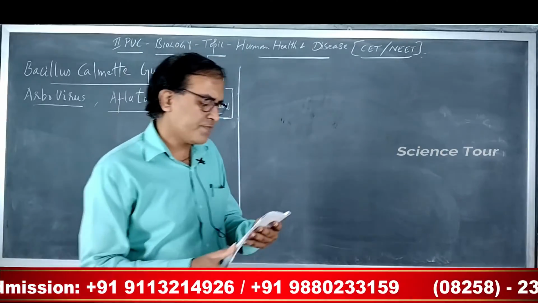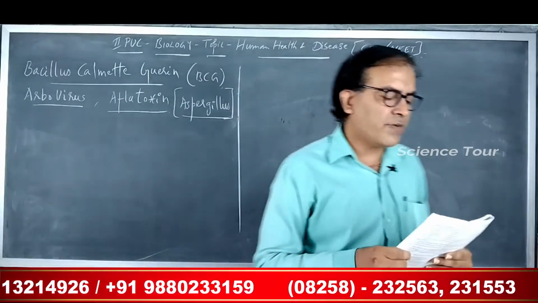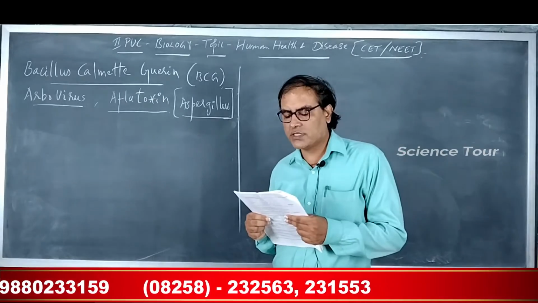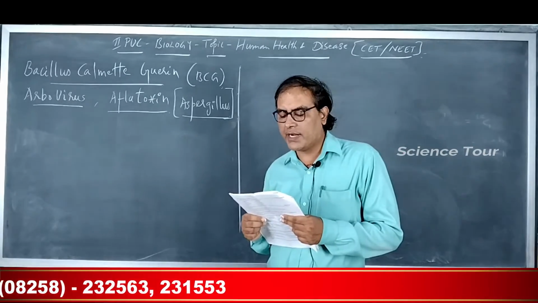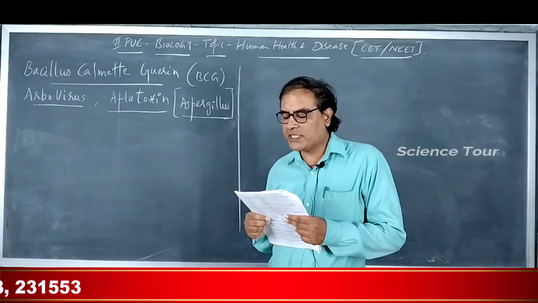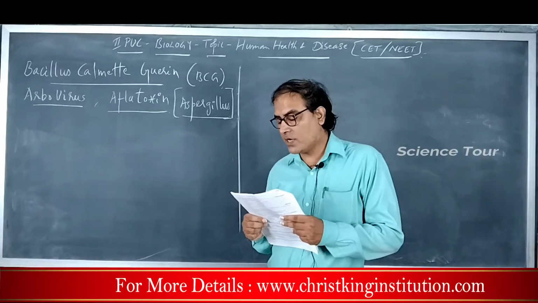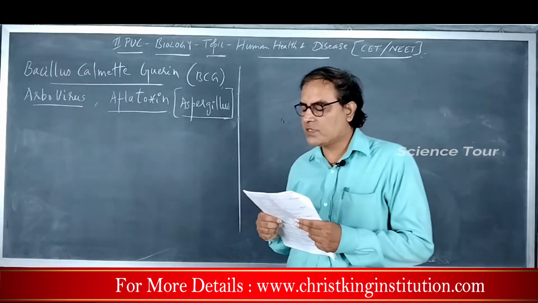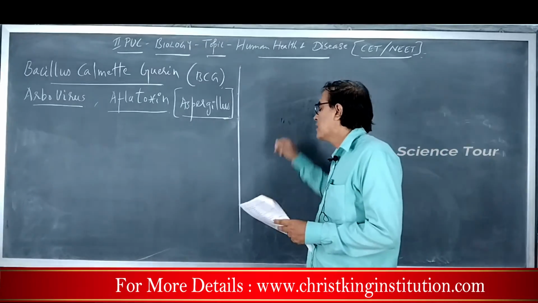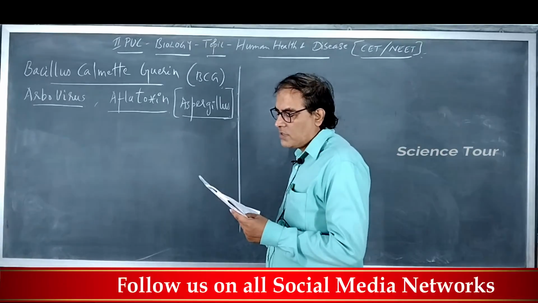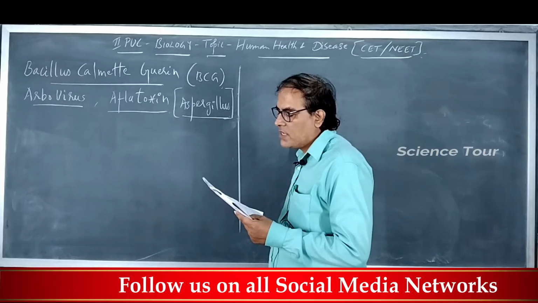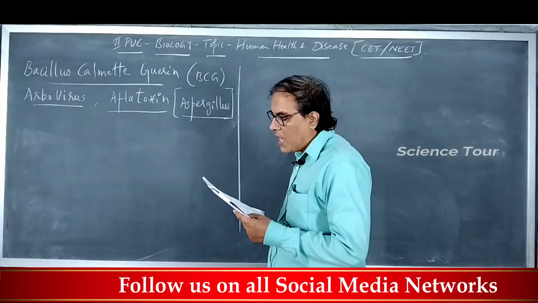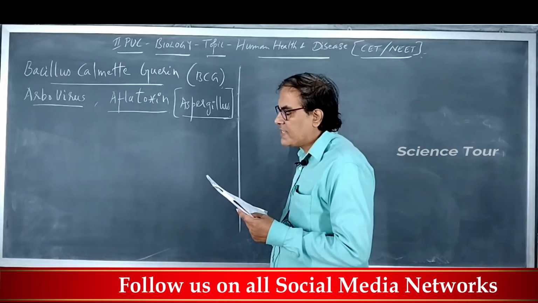Next, question number 9. Which one of the following fungi contains hallucinogens? Morchella esculenta, Amanita muscaria, Neurospora species, Ustilago species. Now, the right answer is Amanita muscaria.